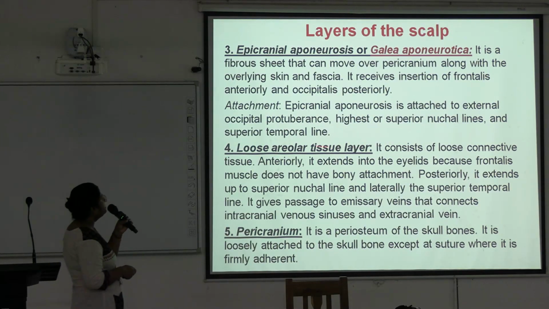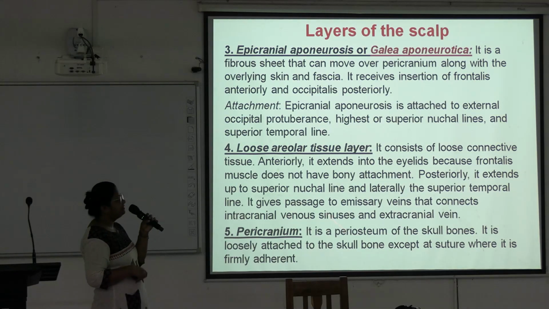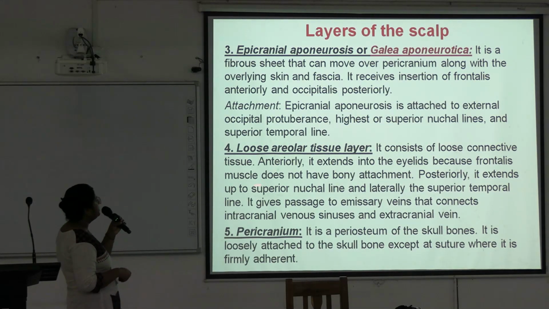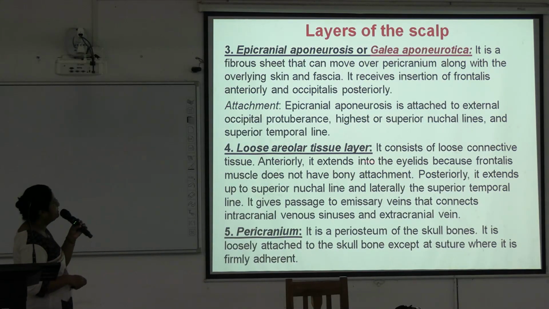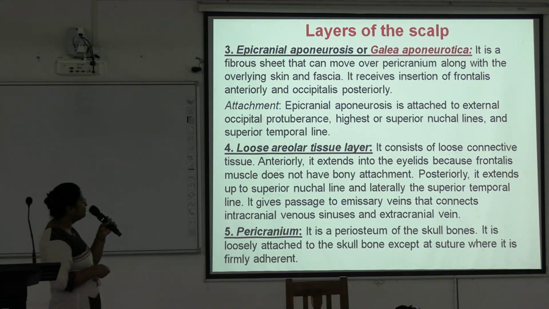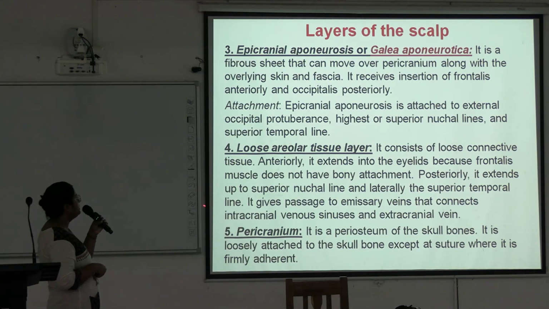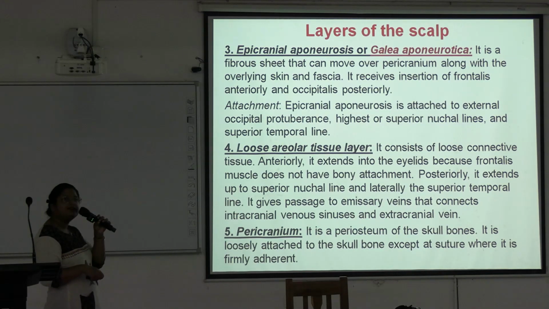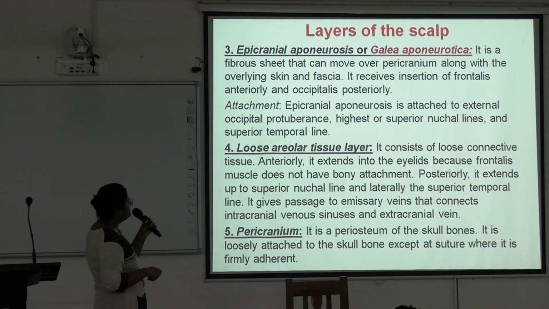Next is loose areolar tissue. It consists of loose connective tissue, anteriorly extends into the eyelid because the frontalis muscle does not have any bony attachment. It is attached over the aponeurosis only. Posteriorly it extends up to the superior nuchal line and laterally to the superior temporal line, and it gives passage to the emissary veins, which connect the intracranial venous sinuses and extracranial veins. Okay, so this is loose areolar tissue.